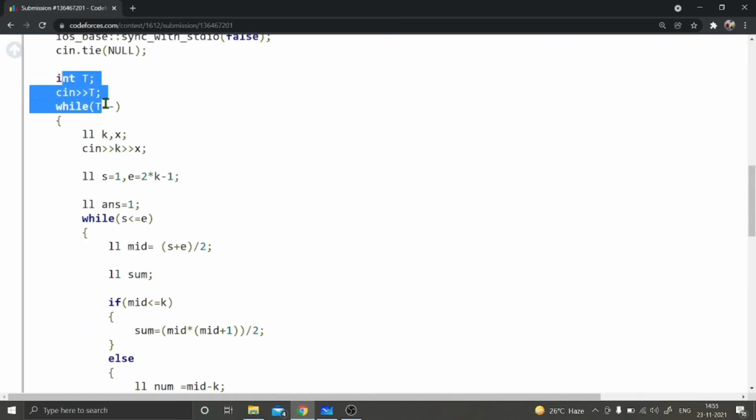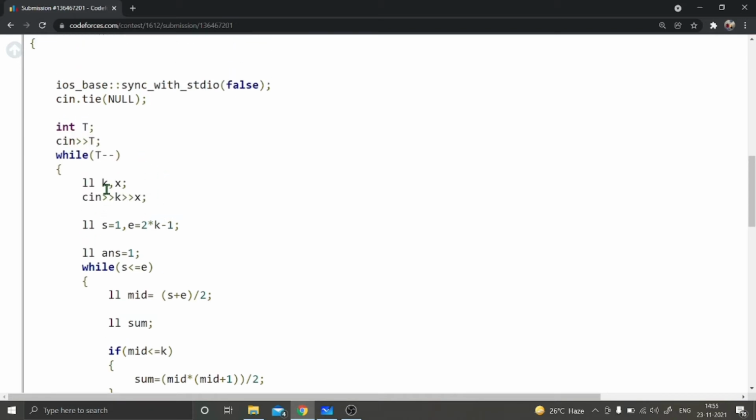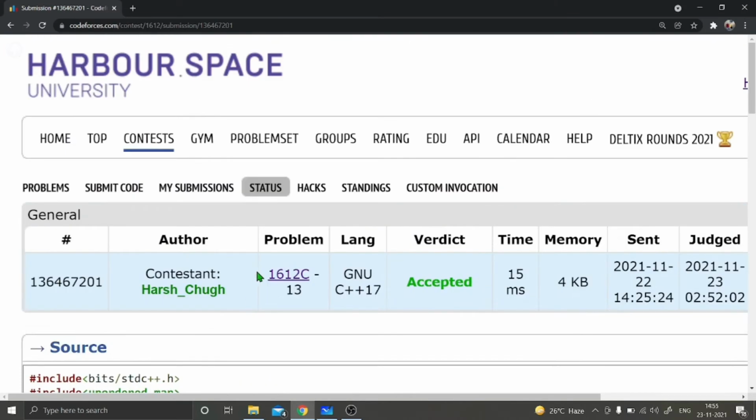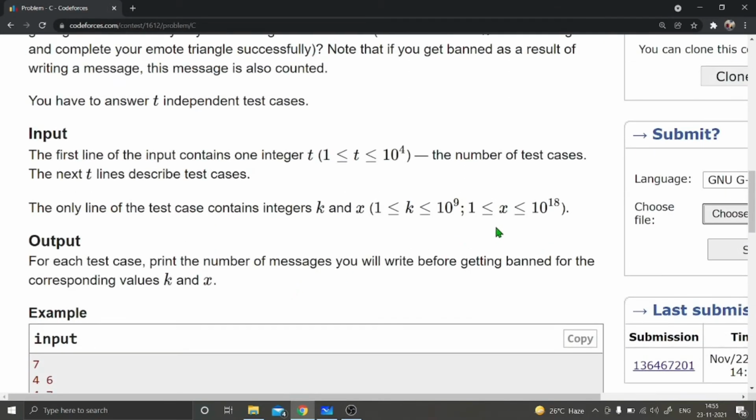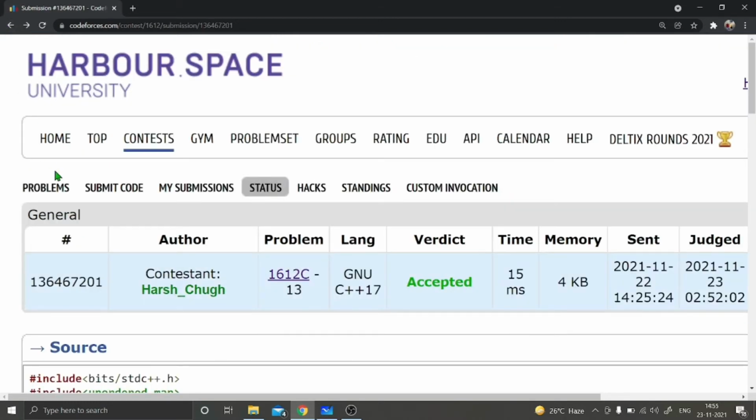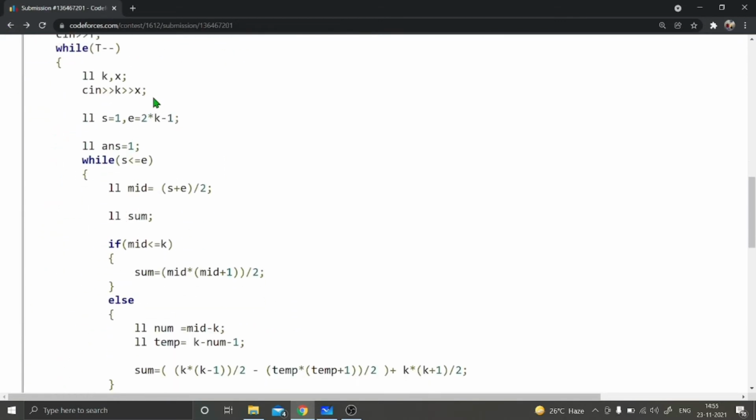This is the input of the test case. This loop will run for every test case. Now I have taken input of k and x. I have declared them as long long, because the x constant is large, I think. What is the constant of x? Yes, x constant is 10 power 18. If you take integer, then it will overflow. So you have to take it as long long.